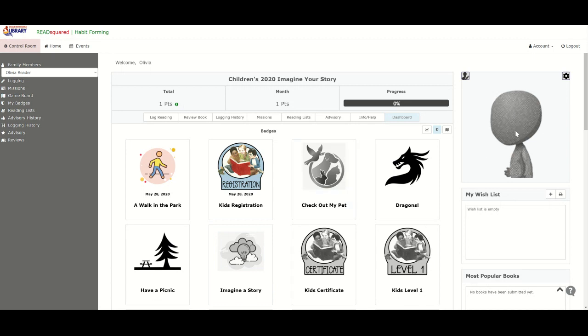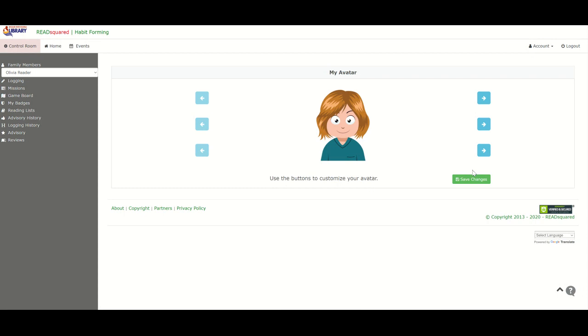Now, up here in the corner, you can see for the children's and the teens program, we have avatars you can use. So I'm going to come up here. Let's go ahead and change your avatar. I'm going to click right here. Let's say Olivia is pretty happy with the way that looks, but over here on the side, she can change the clothing a little bit. I kind of like the striped one. That was kind of neat.